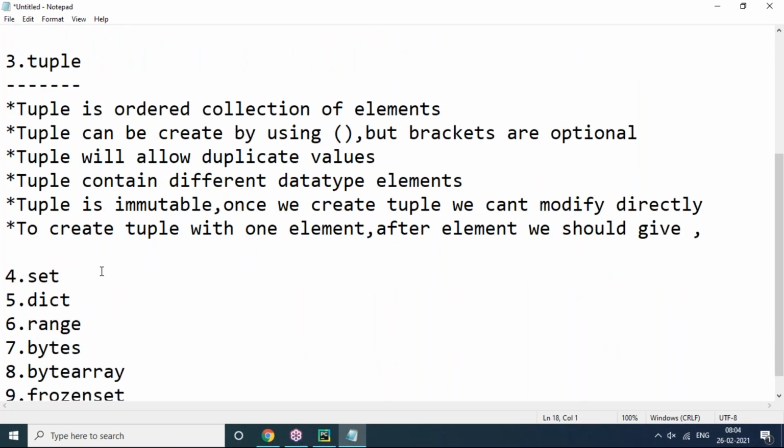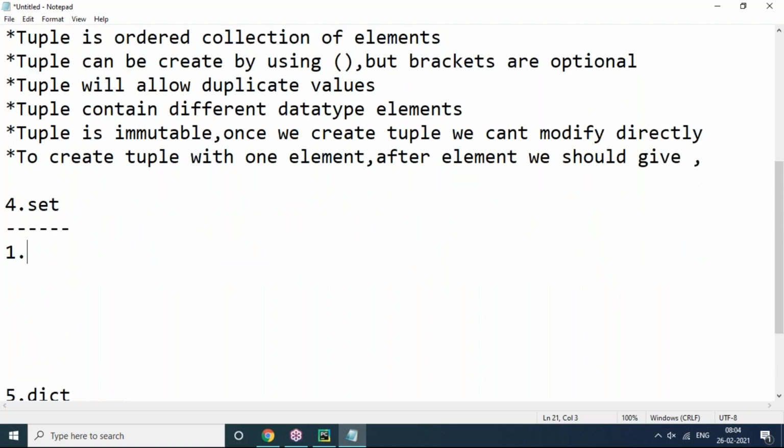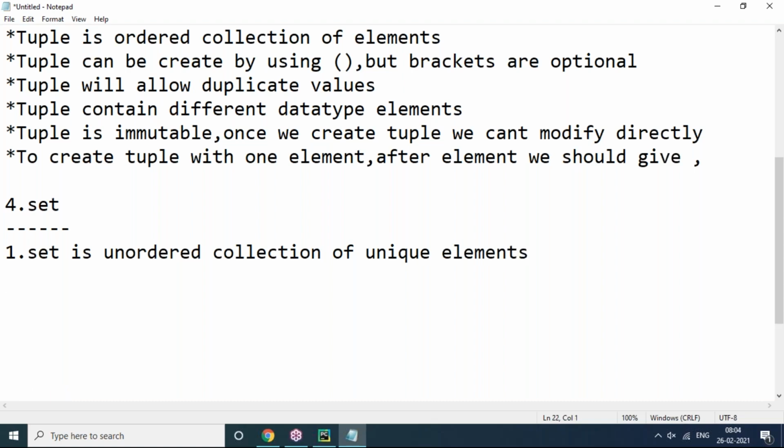Now coming to the set: how to create set, what is set, how it is different, I'll show you. Point number one related to set. Set is an unordered collection of unique elements. Unique means, you know, no duplication. String is ordered, list is ordered, tuple is ordered, but set is not ordered. It is unordered.